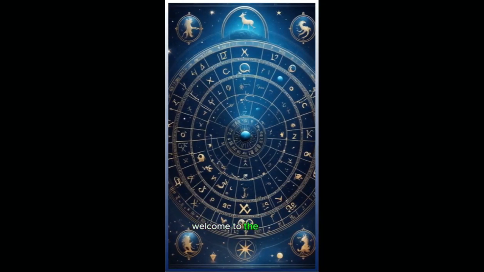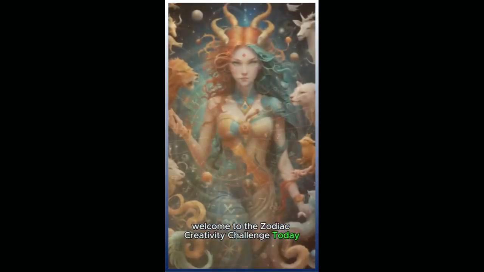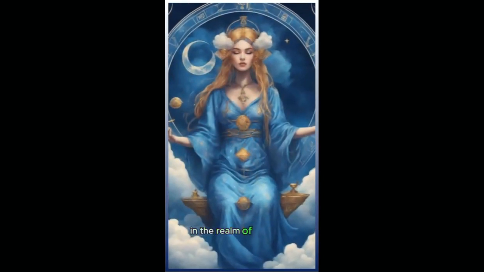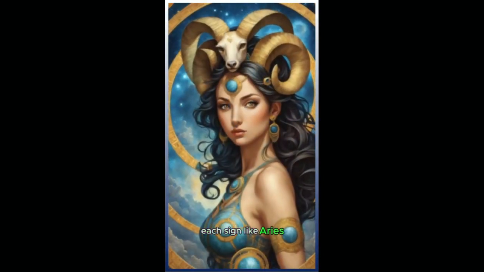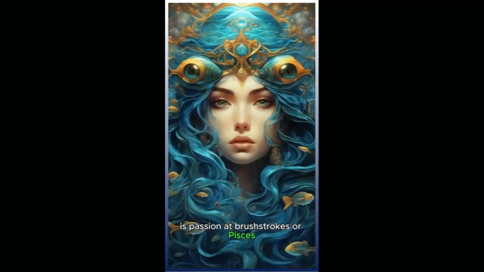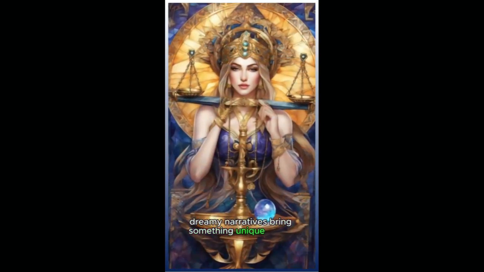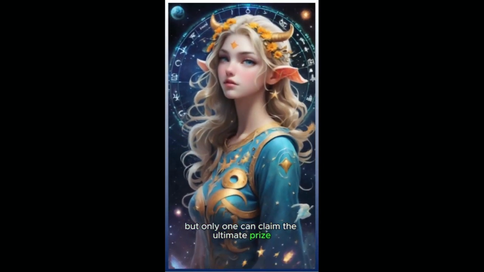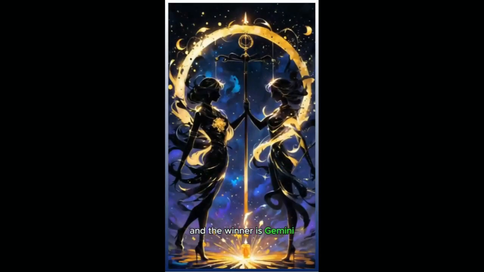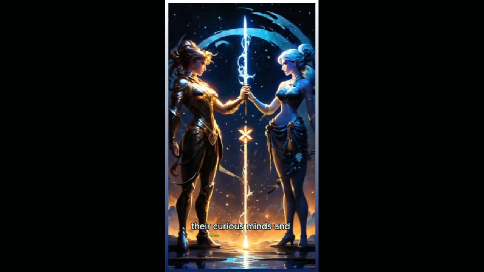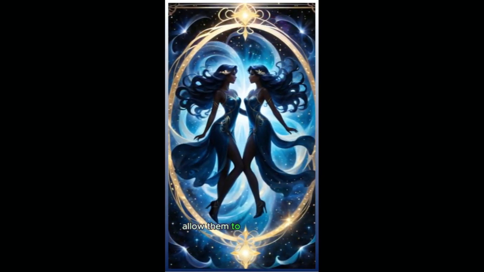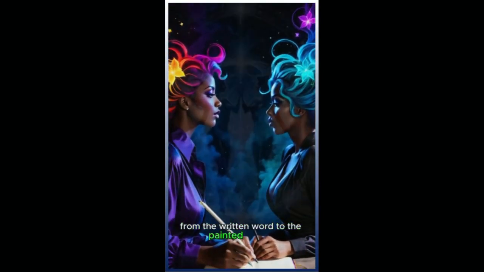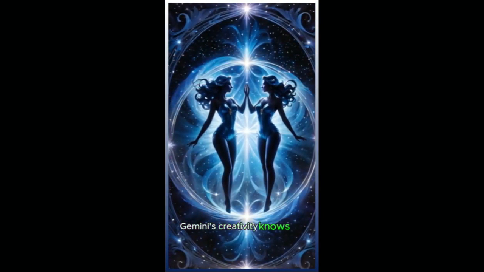Welcome to the Zodiac Creativity Challenge. Today we're on a quest to discover which sign reigns supreme in the realm of creativity. Each sign, like Aries' passionate brushstrokes or Pisces' dreamy narratives, brings something unique to the table. But only one can claim the ultimate prize, and the winner is Gemini. Their curious minds and lightning-fast thinking allow them to weave magic in countless creative forms. From the written word to the painted canvas, Gemini's creativity knows no bounds.